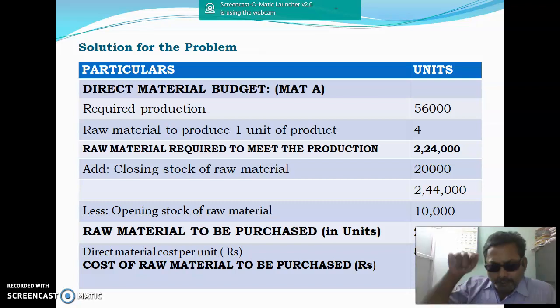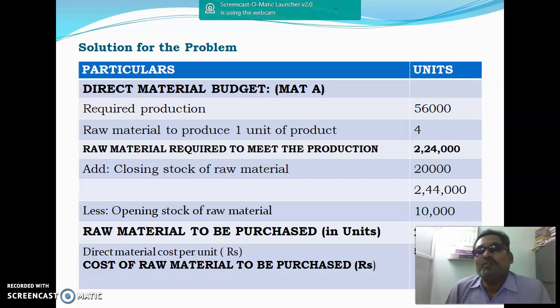Based on the production budget, we have to prepare the purchase budget, that is, the direct material A budget and direct material B budget. Okay, so listen. Required production is 56,000 units to be produced.